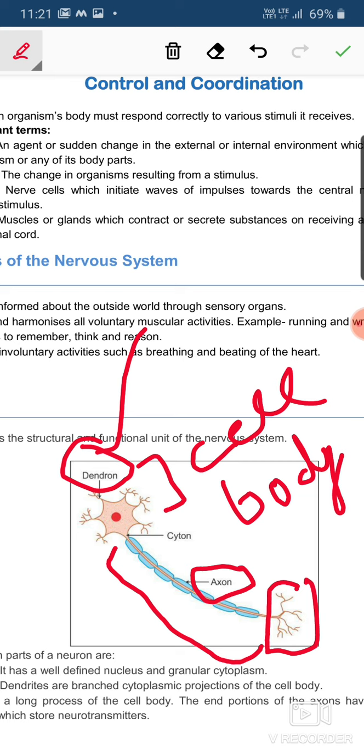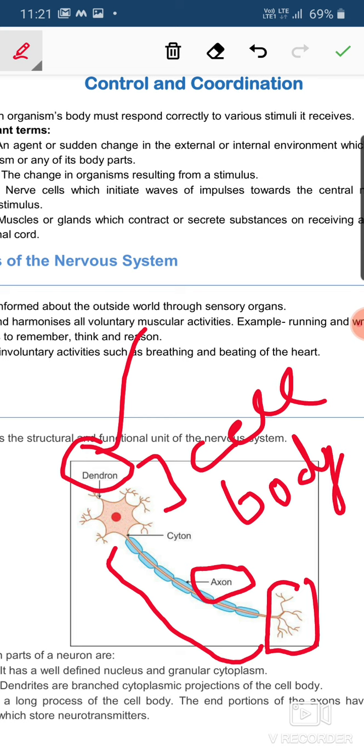The dendrites are specialized branches, and they have sodium-potassium channel pumps. Whenever the nerve impulse enters the neuron through the dendrites, there is a change in the sodium-potassium levels, and the pump starts, due to which a nerve impulse is created.